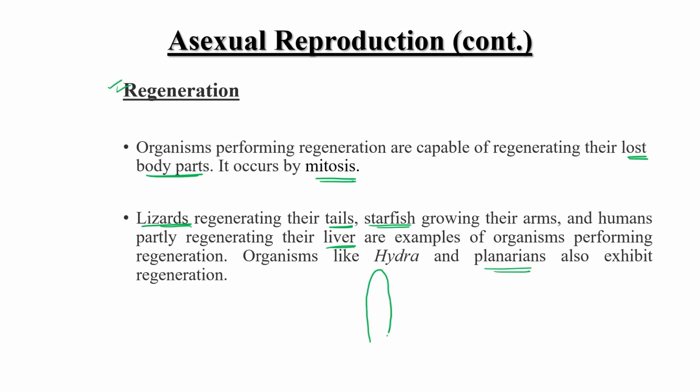Means if this is a planaria, say for example, if I cut planaria into 2 or 3 pieces, very quickly all 3 pieces are able to regenerate the whole body like this. So this is known as the regeneration process. It is a mode of reproduction coming under the asexual type.